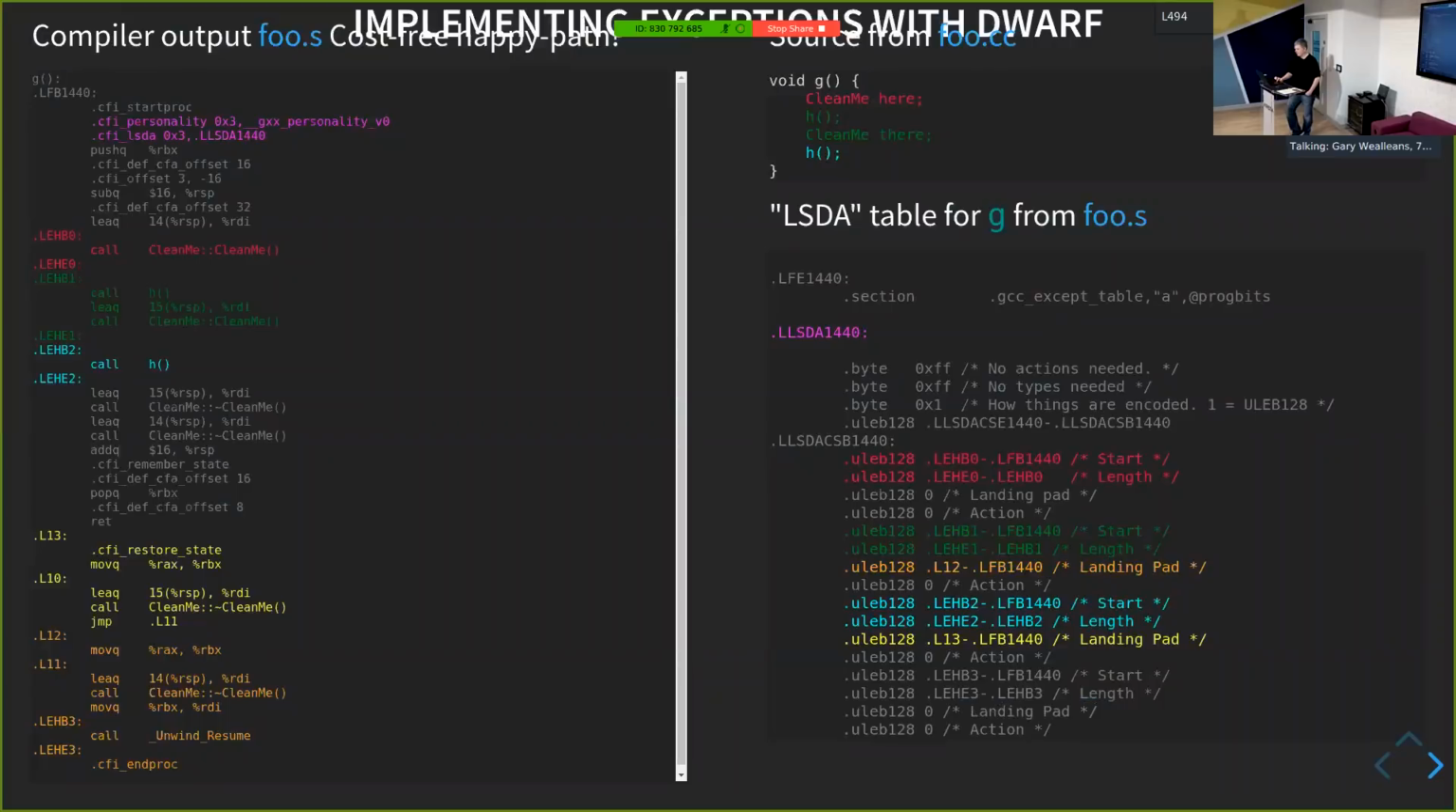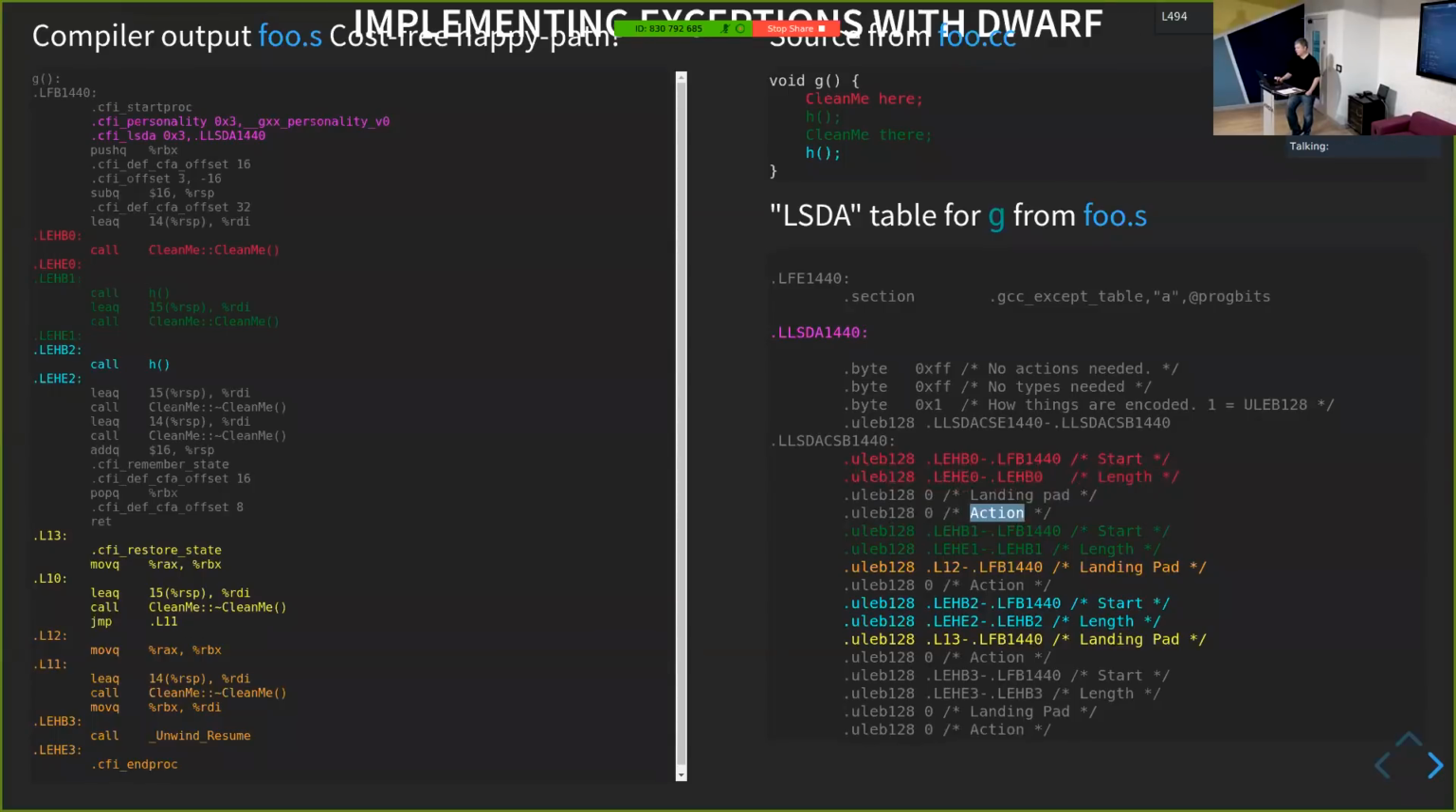So for the red block of code here, we can see we have labels giving the start and the end. So it's LEHB0, LEHE0 here, and these correspond to these labels over here. So this chunk is encompassing this red piece of the assembler output. Okay? Now in this case, we've no landing pad, so we've no code to run, and we've no action to run because we've nothing to clean up at this point.